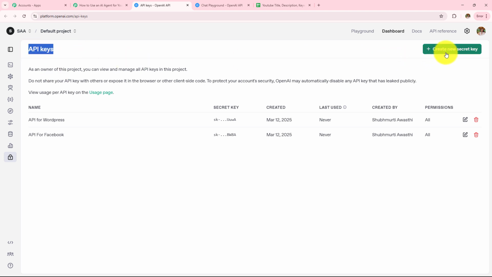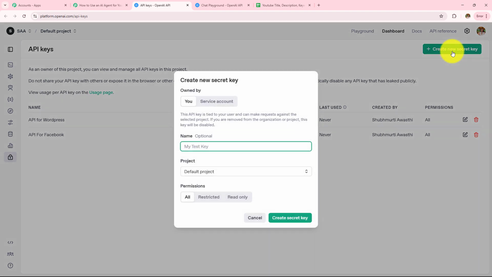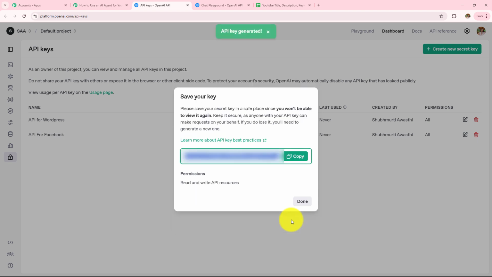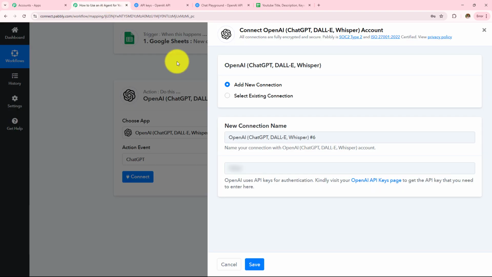Now over here you can see this create new secret key on the top right corner. I'm going to click on this and then I have to name this key. So let's say the name of this key is testing. In the project, I'm going to select this as default project. In the permissions, I'm going to select this as all, and then I'm simply going to click on this create secret key. So here a secret key has been provided to me, which I'm going to copy and simply paste that over here. And now I simply have to click on this save.